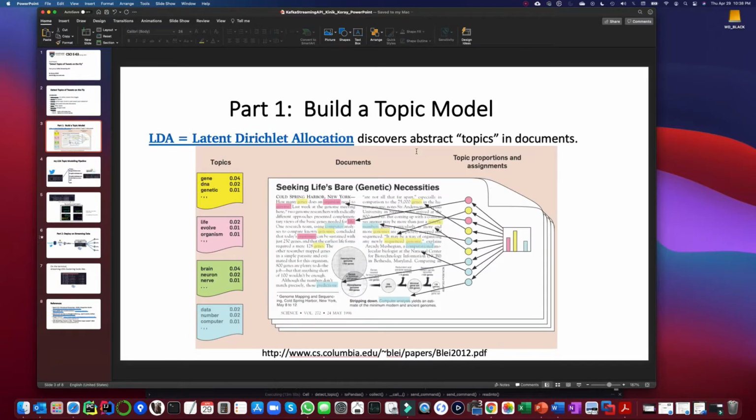So what is LDA? In part number one, I will be building this unsupervised learning method. Its purpose is to discover abstract, underlying topics in the text. We are not looking for certain keywords or filtering based on certain patterns. It's not n-gram. This is kind of a dimension reduction technique, like PCA.